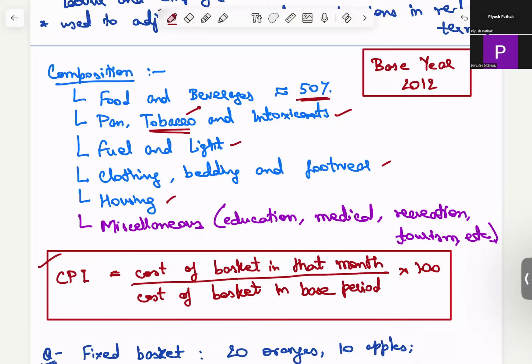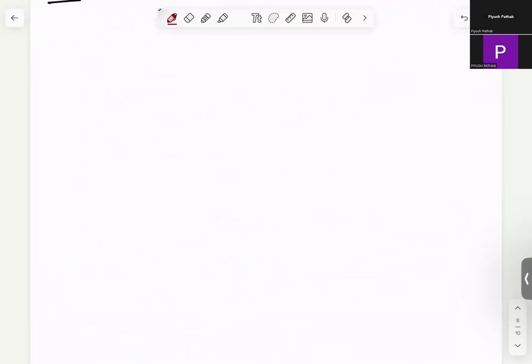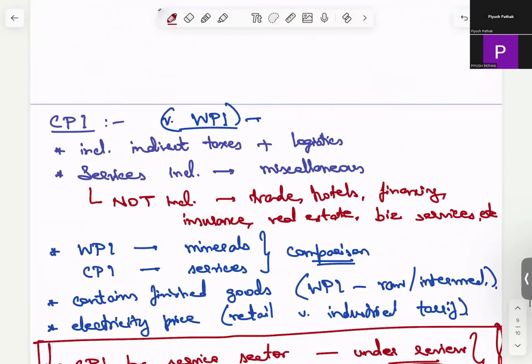Miscellaneous is an interesting term. So we were discussing that WPI does not contain services. CPI does, and here it contains services like education, medical, recreation, and tourism, which is good because these are also the places where we are spending our money as an individual.